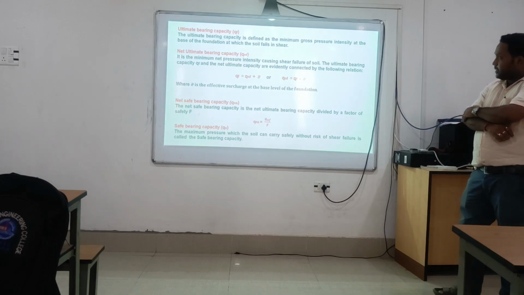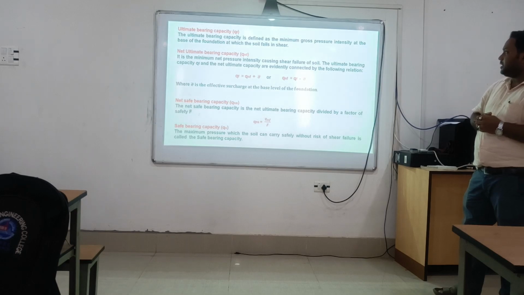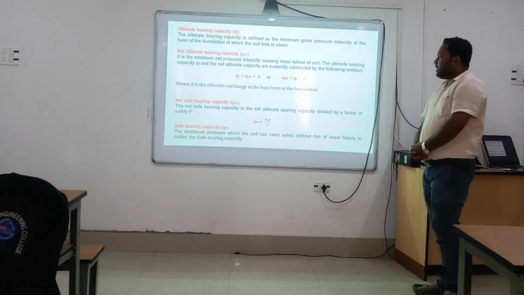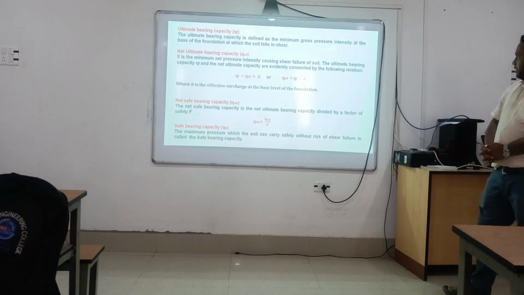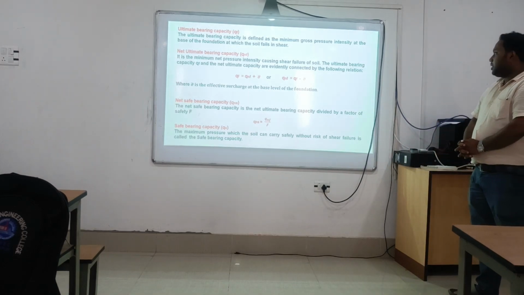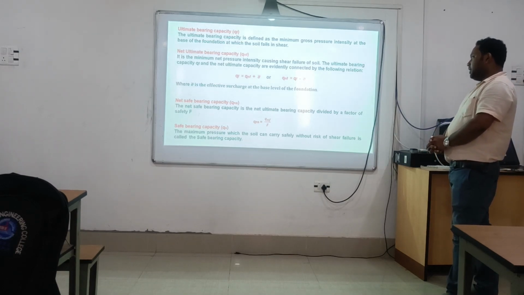There is the net ultimate bearing capacity, QNF. The net ultimate bearing capacity is the minimum net pressure intensity causing shear failure of soil. The ultimate bearing capacity QF and the net ultimate bearing capacity are evidently connected by the following relation.